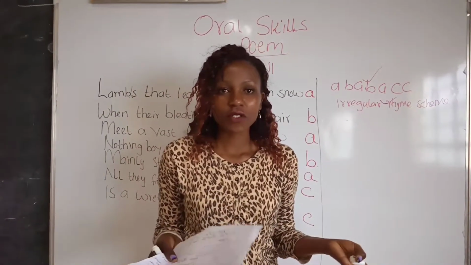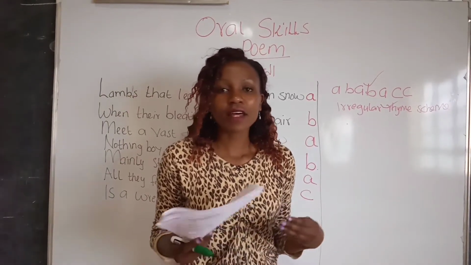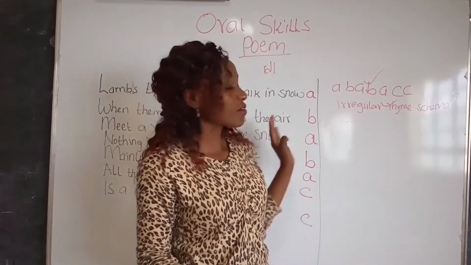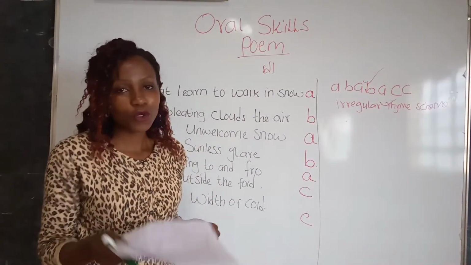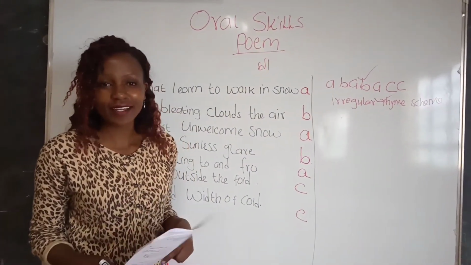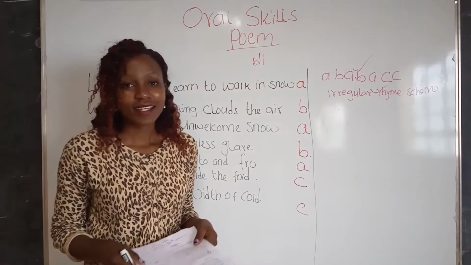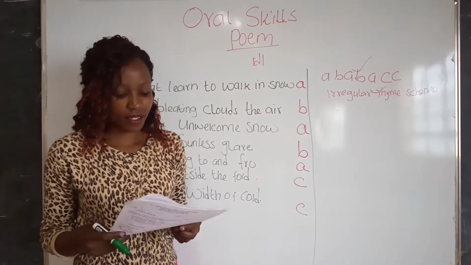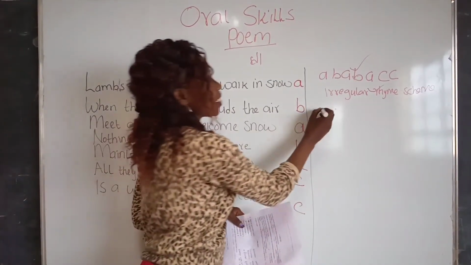The second question: identify any other sound patterns evident in the poem. Which one have you identified? Let's see whether you have the same thing that I have. Number 1, I have alliteration.